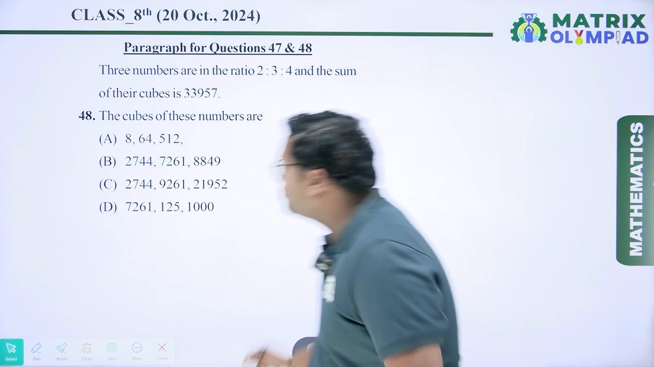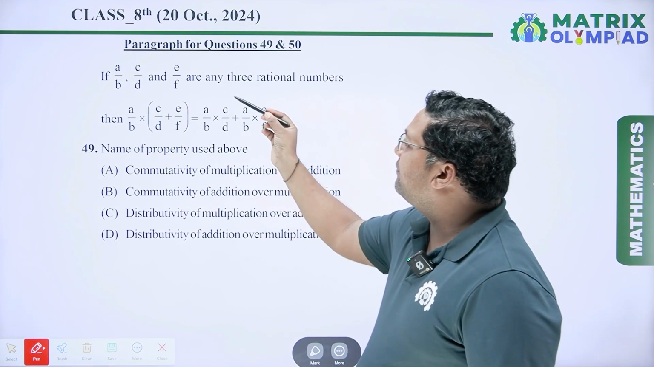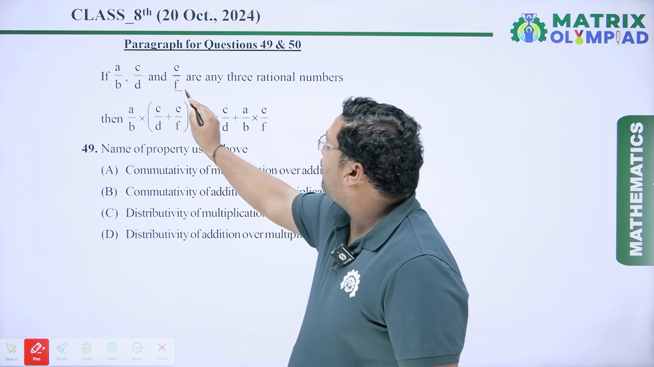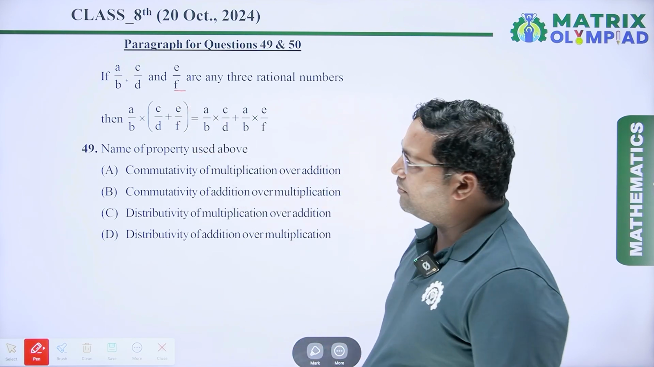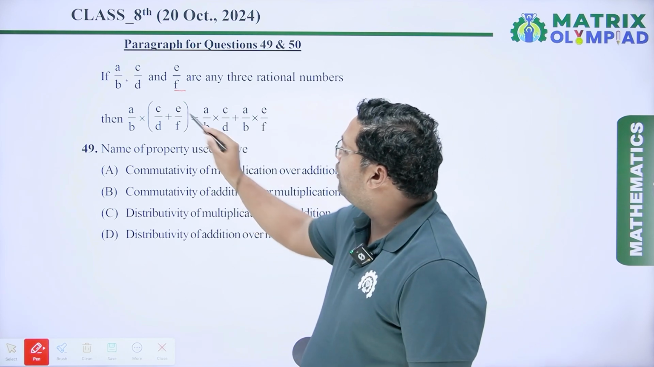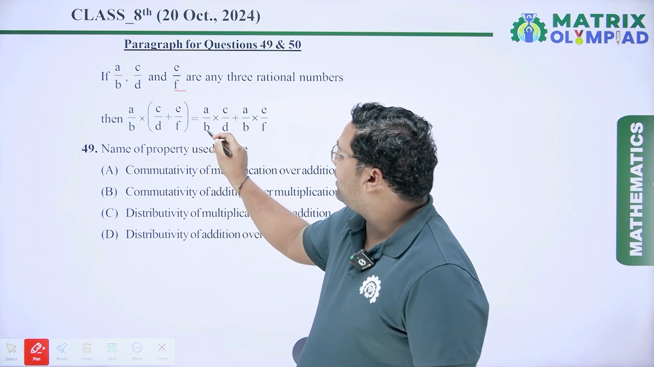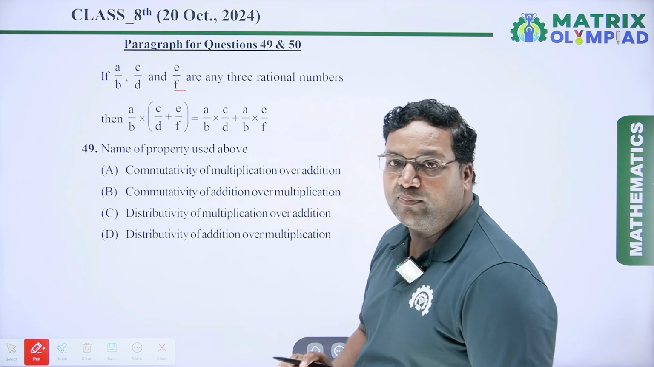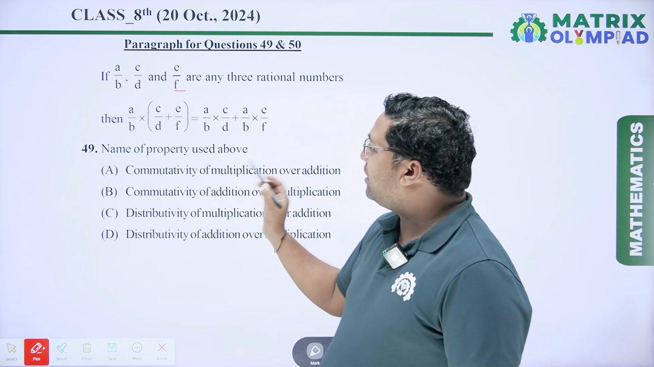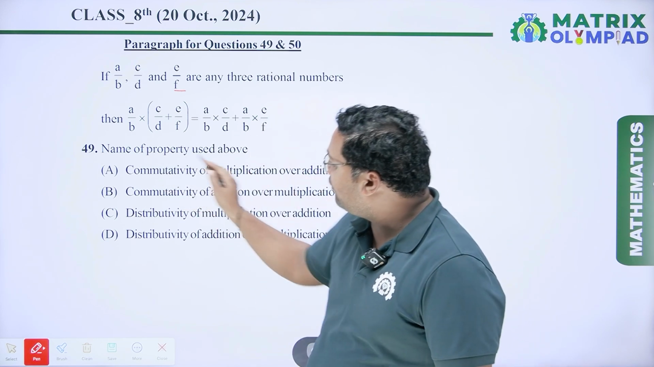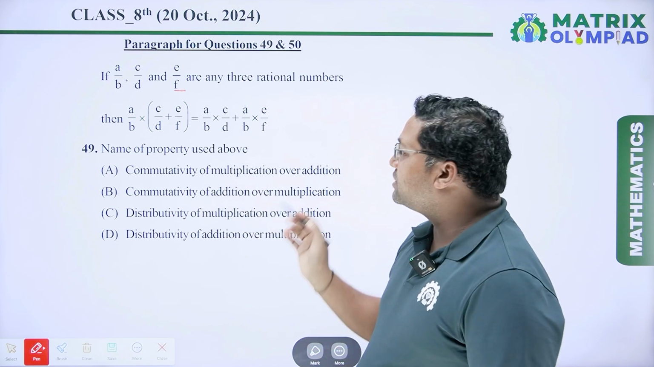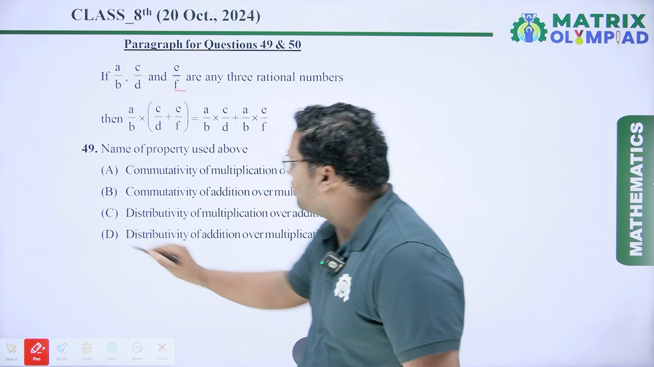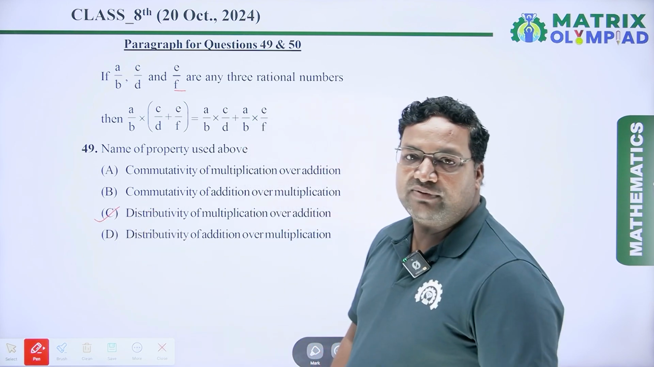Now coming to the next question. The paragraph is: if A upon B, C upon D and E upon F are any three rational numbers, then A upon B into (C upon D plus E upon F) equals A upon B into C upon D plus A upon B into E upon F. The question according to this paragraph is the name of the property used above. So it is the distributive property. Our answer will be the distributive property of multiplication over addition, so option C will be the right answer.